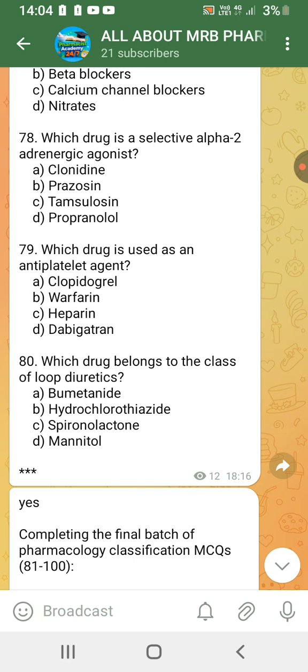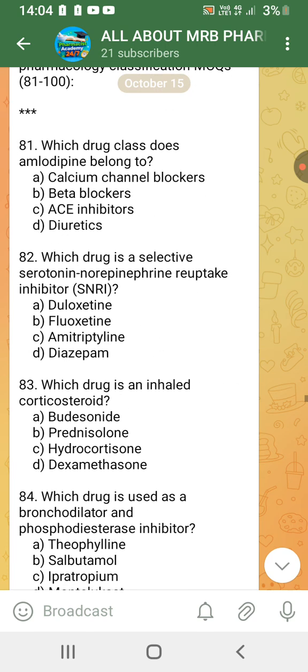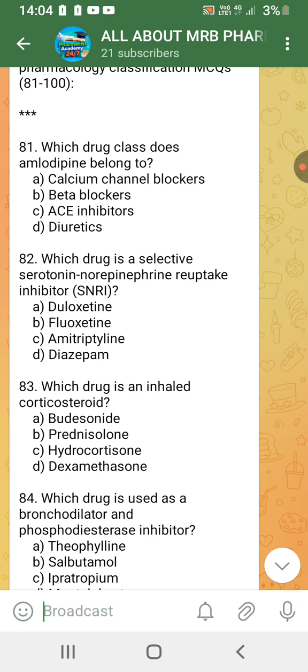Which drug is used as an antiplatelet agent? Clopidogrel. Which drug belongs to the class loop diuretic? Bumetanide. Which drug class does amlodipine belong to? Calcium channel blocker. Which drug is a selective serotonin norepinephrine reuptake inhibitor? SNRI. Duloxetine.